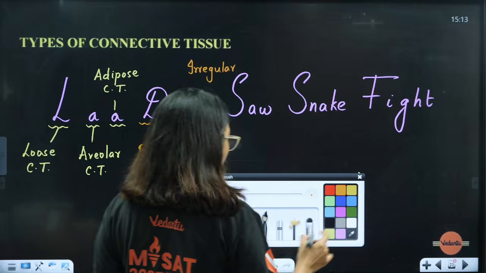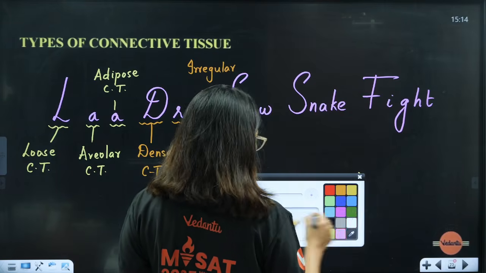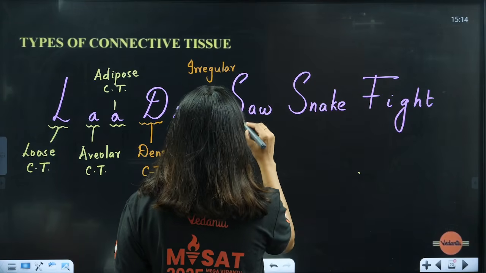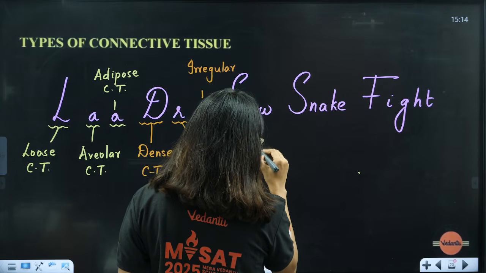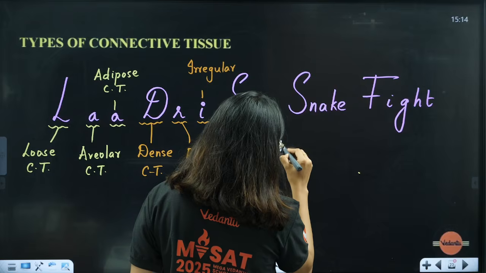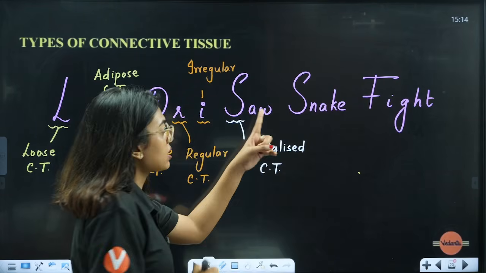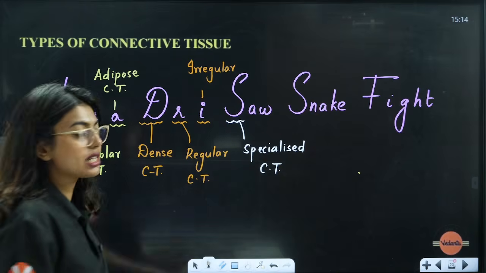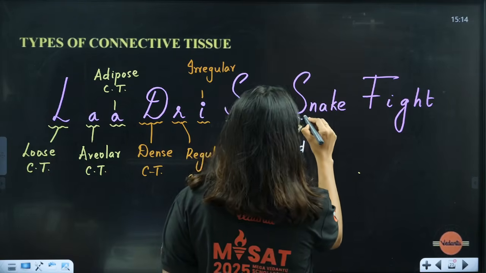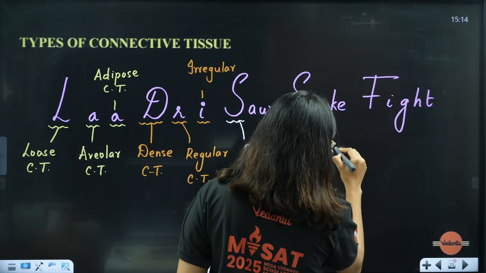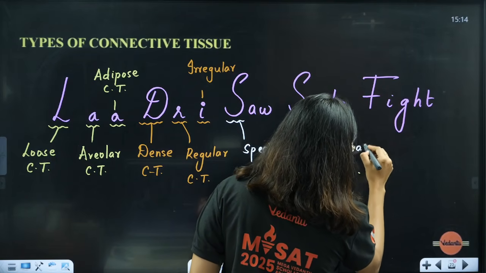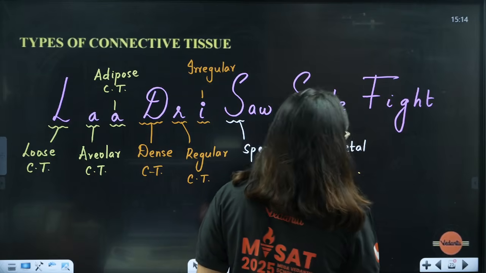Now, "saw," ma'am, "saw snake fight." Saw for specialized connective tissue. Then, snake fight. So under specialized connective tissue, we have skeletal connective tissue. Okay, skeletal connective tissue.